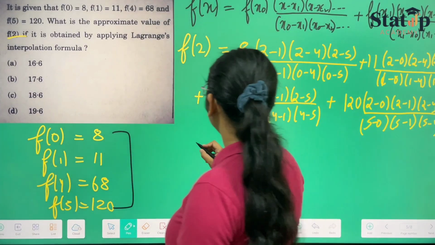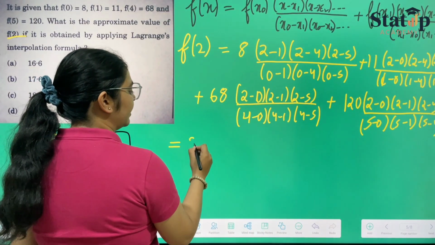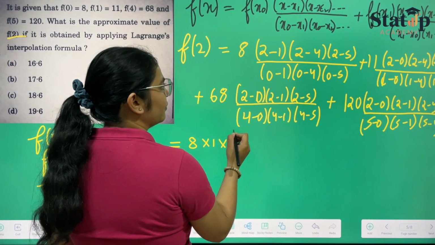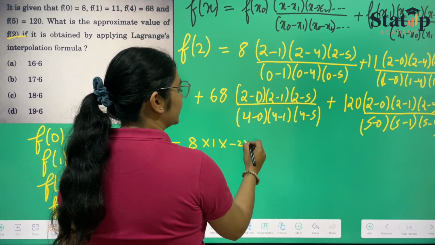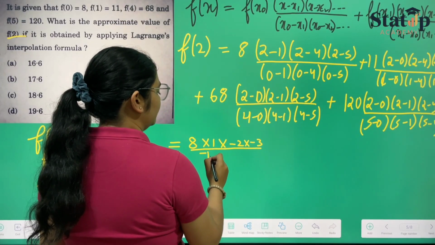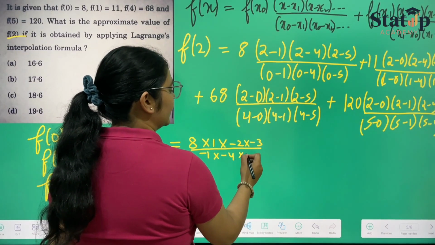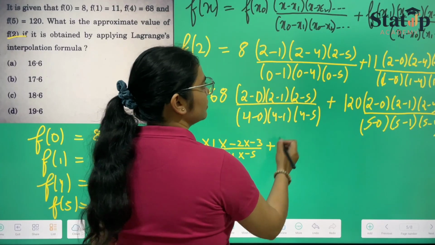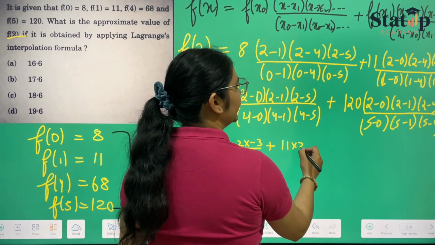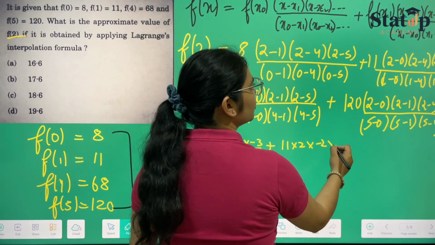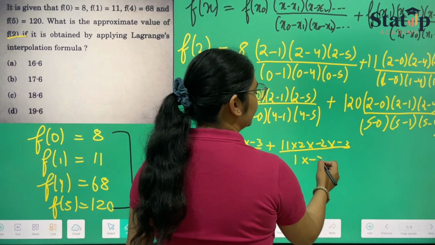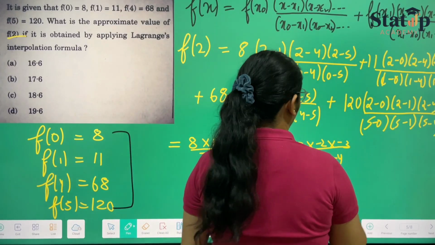On solving that, we will get our answer as 8 into (2 minus 1) which is 1, (2 minus 4) which is minus 2, and (2 minus 5) which is minus 3, upon (minus 1)(minus 4)(minus 5), plus 11 into (2 minus 0) which is 2, (2 minus 4) which is minus 2, (2 minus 5) which is minus 3, upon 1, minus 3 and minus 4.